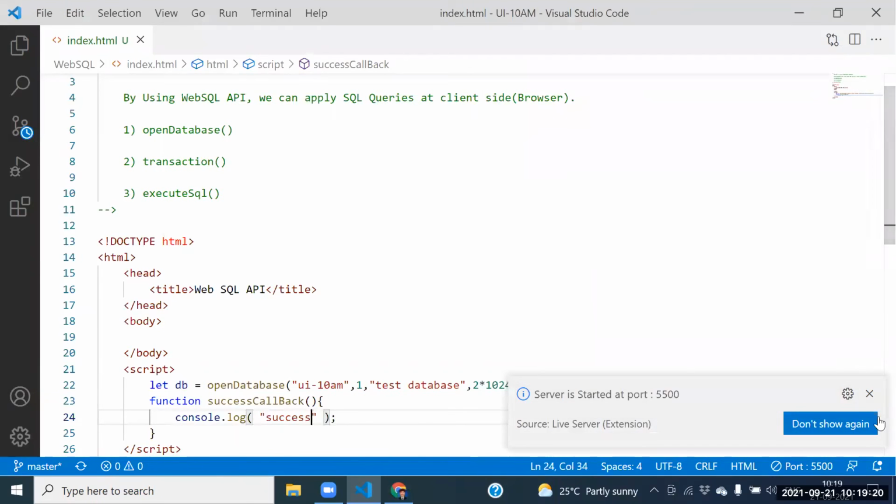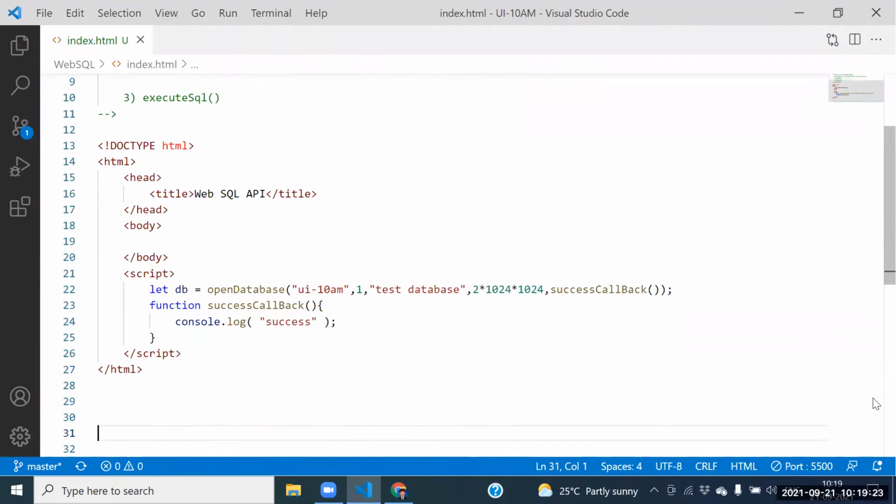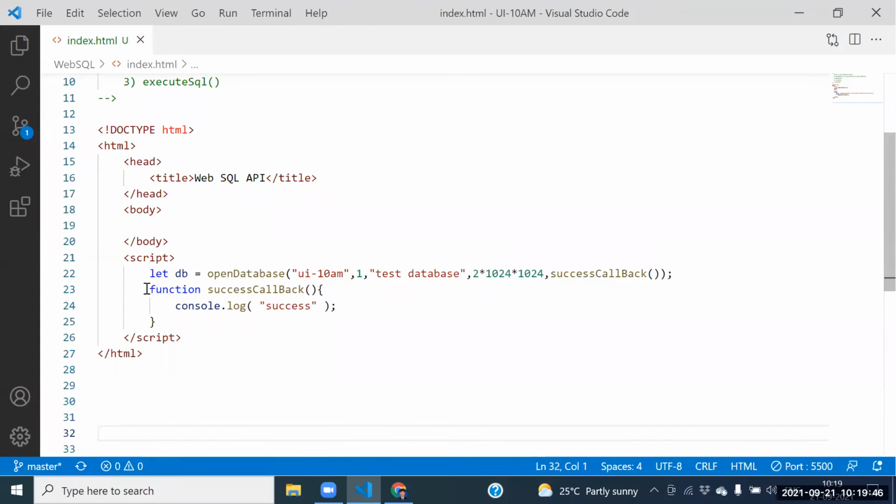So the connection opened successfully. If the connection opens successfully, then this function will be executed. Otherwise, this function will never be executed. Guys, we cannot directly execute the DB, because after creating the database you need to open the connection. No need to worry, we need to see that also. If we do not pass the success callback method, then nothing will happen here. It never calls automatically.